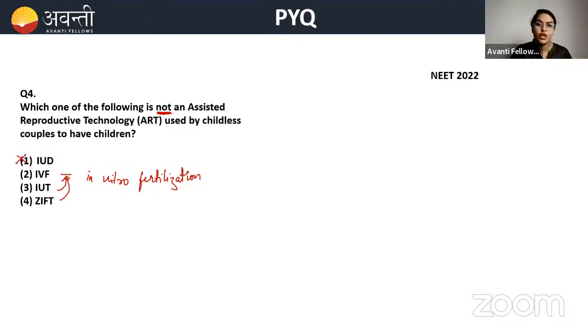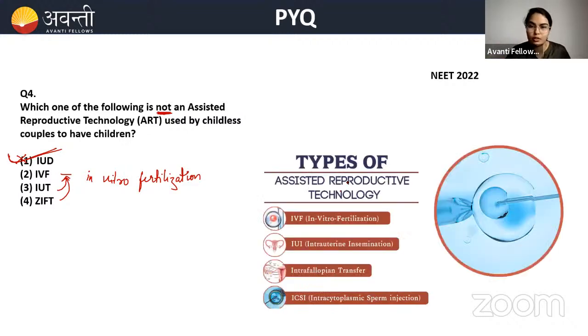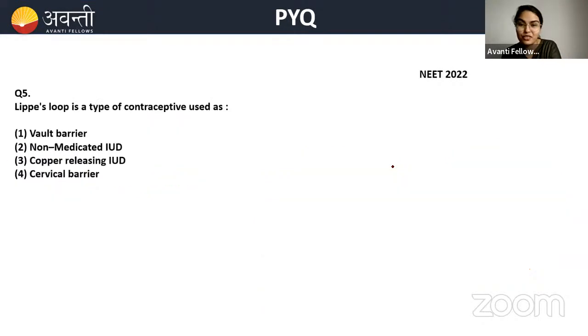This is not an assisted reproductive technology, so this is the correct answer. Intrauterine devices, clear? It is a very easy question, but it was asked in 2022. If you are not remembering the names, please make sure. I hope you don't get confused between IUT, IUD, and IUI. IUD is intrauterine device. IUI is intrauterine insemination. IUT is intrauterine transfer. There are three. Don't get confused in those.